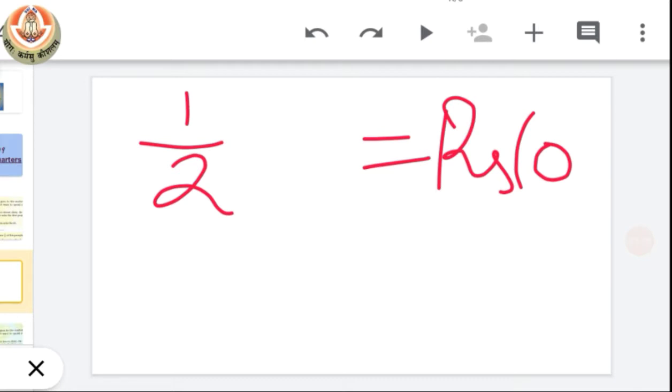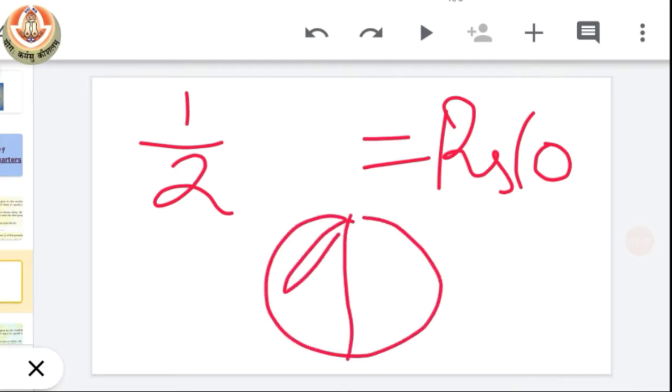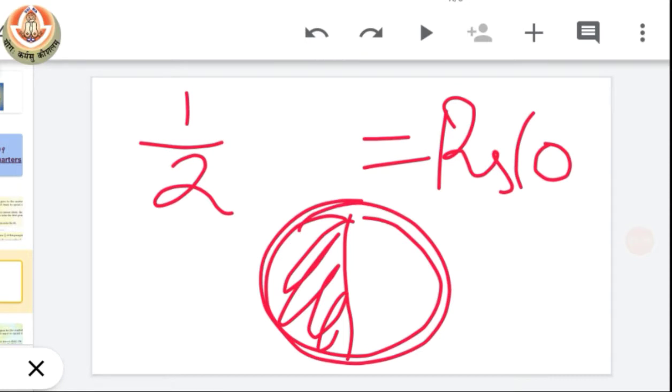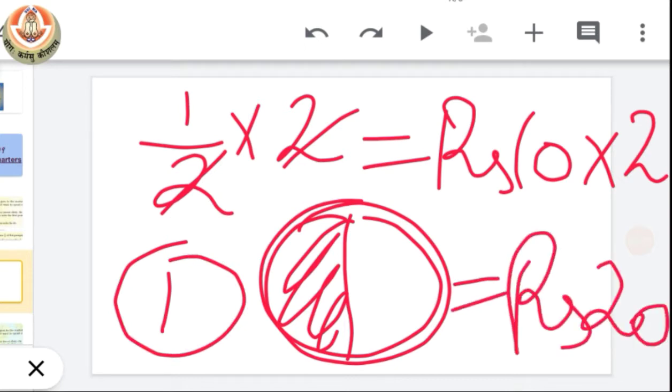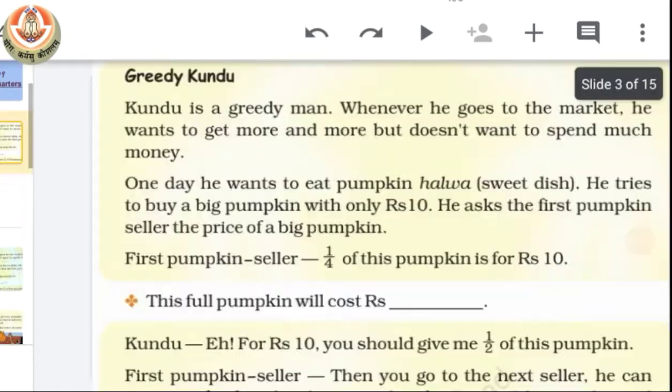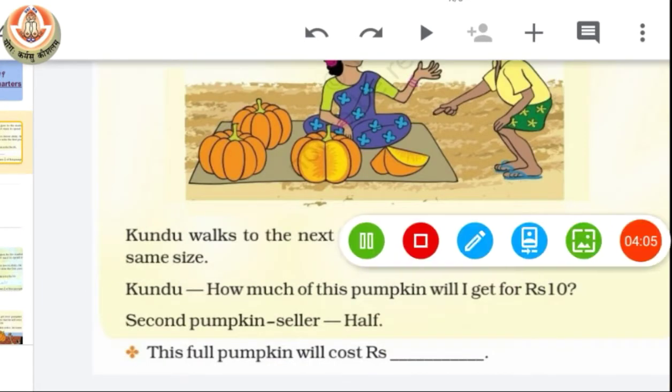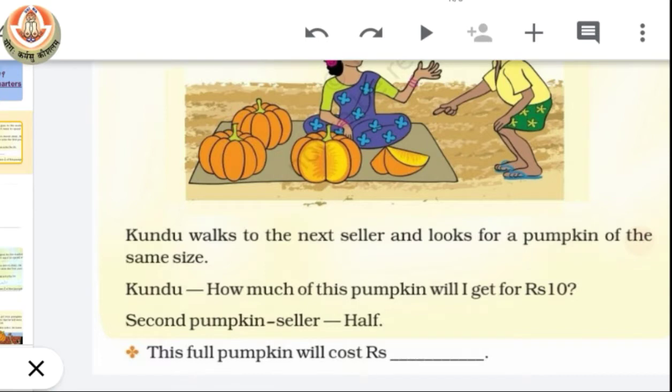Now to make this half whole, we have to multiply it with 2, right? On the other hand, we have to multiply the price rate also with 2. So when we solve it, it will become whole and on the price side, it will become 20. Therefore, the price for the whole pumpkin will be 20. So the answer is, this full pumpkin will cost rupees 20.